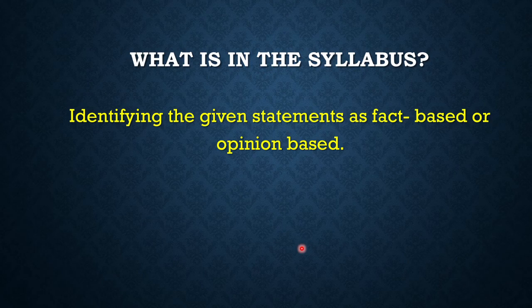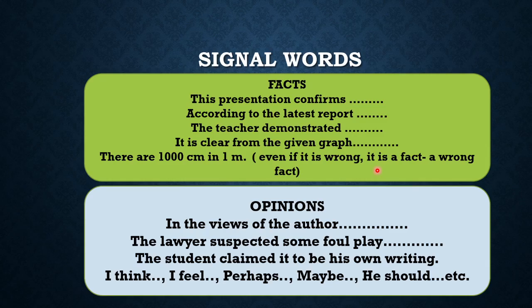So what is in the syllabus now? Syllabus में है identifying the given statements as fact based or opinion based. क्या वो statement fact based है या फिर opinion based है, ये decide करना है. Now signal words दोनों के लिए क्या है? अगर fact है तो वो ऐसा हो सकता है लिखा जाए, statement will be like this: presentation confirms or according to the latest report, क्योंकि वो record हो गई.